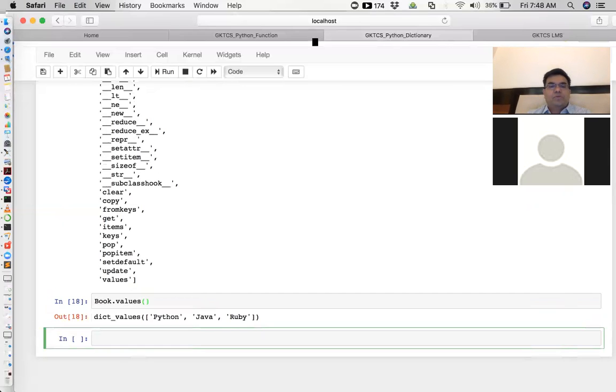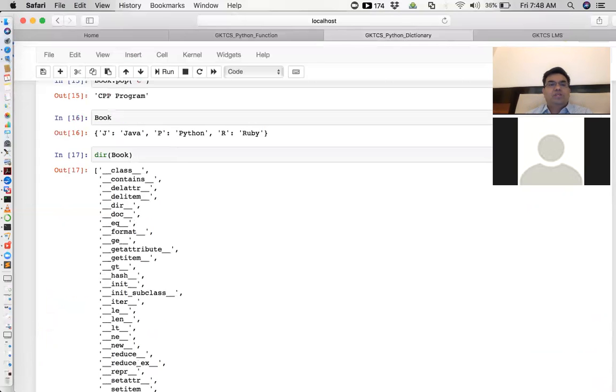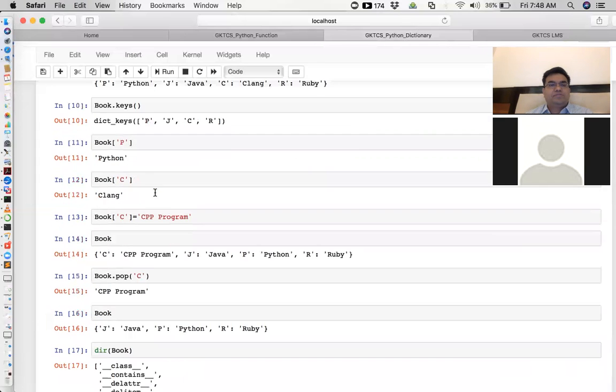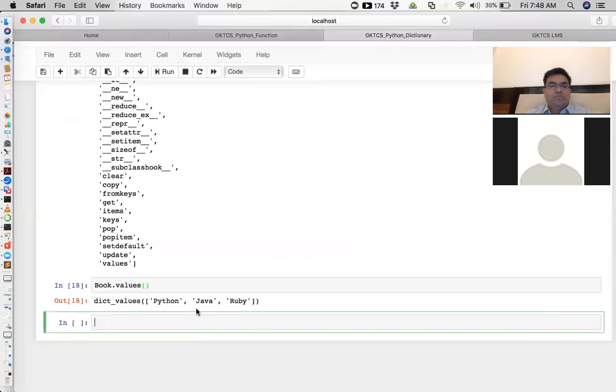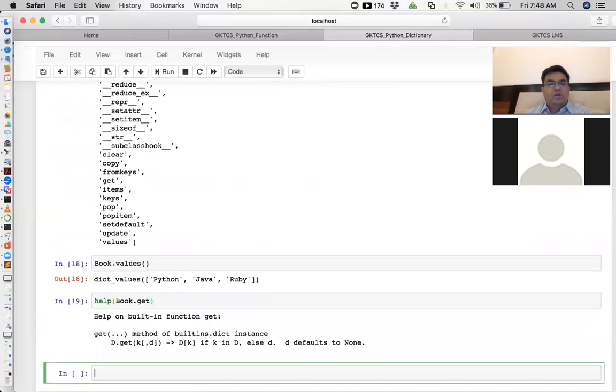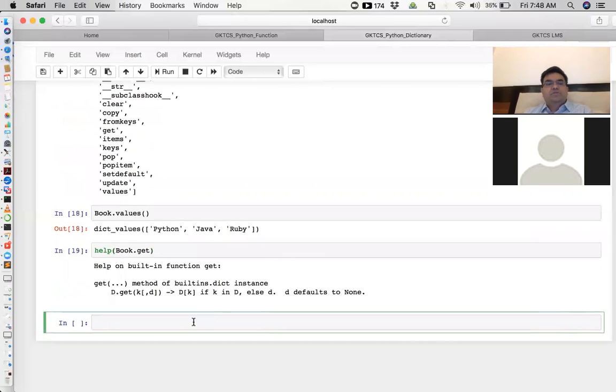Yes, perfect. So here we saw when you say keys, you get all the keys. Similarly, we have a values method. Now let's say there is a method you don't know. What to do in that case? Go for help and say the dictionary, like book here. Let's take the example of the get method. What is this get method telling us now? What is the get method doing?